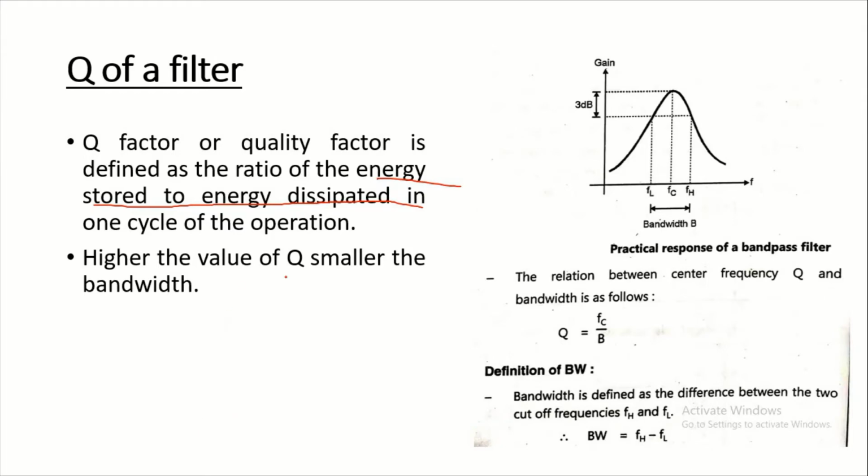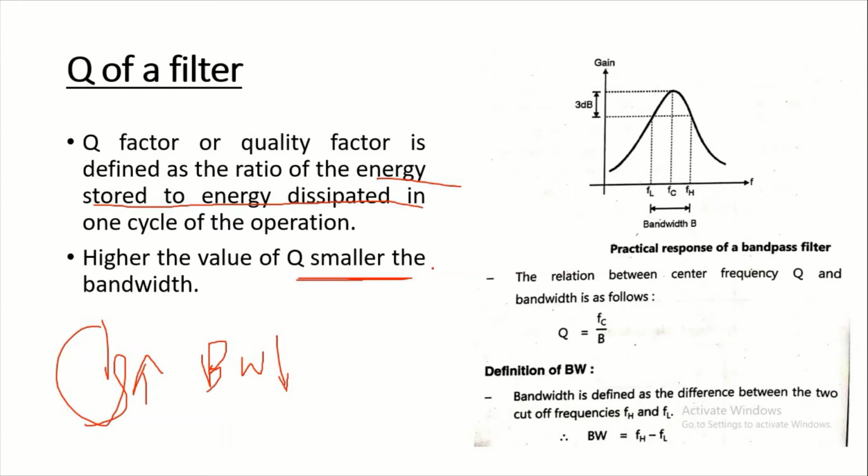Higher the value of the Q, smaller the bandwidth. The higher value of Q, the sharper the frequency response. Means if the value of the Q is high, then bandwidth is smaller, and also the frequency response becomes sharper.